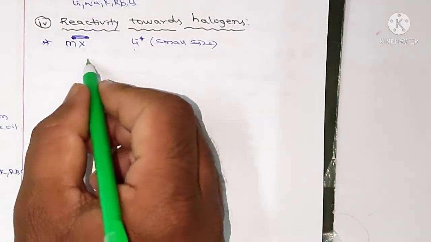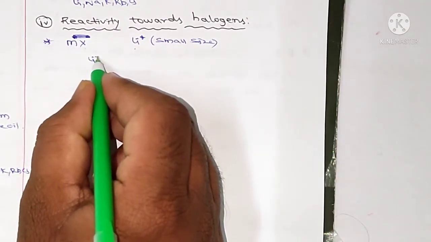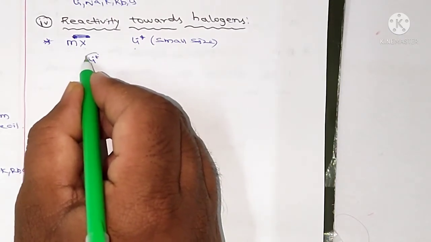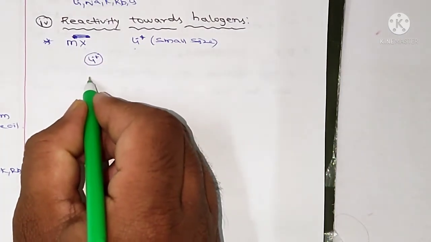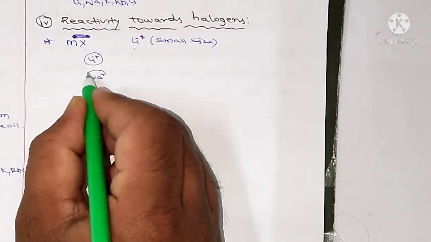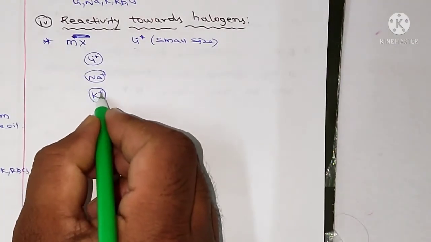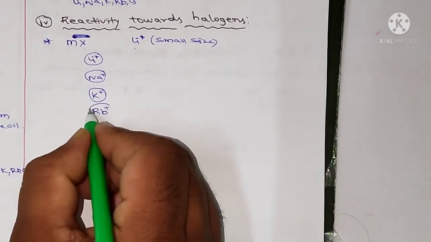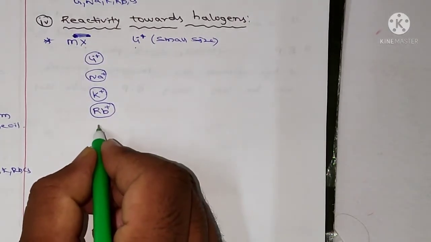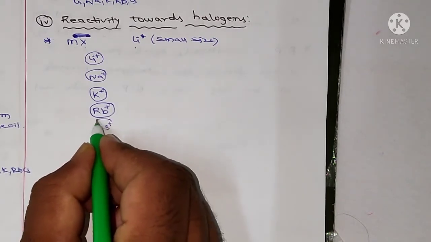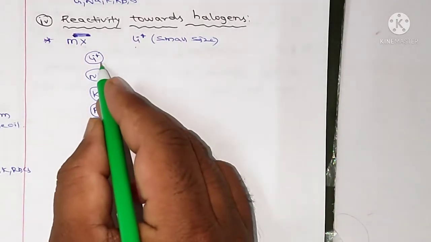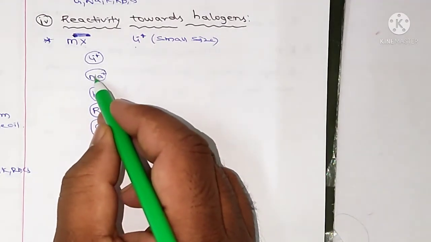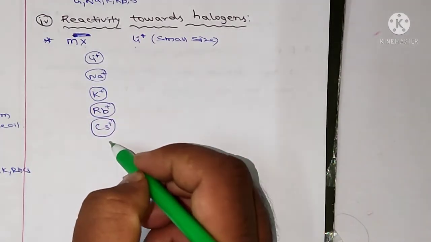Let me take the halides here. Lithium plus, and here sodium plus, and potassium plus, then rubidium plus and cesium plus. If you go from top to bottom in a group, the size of the cation increases.